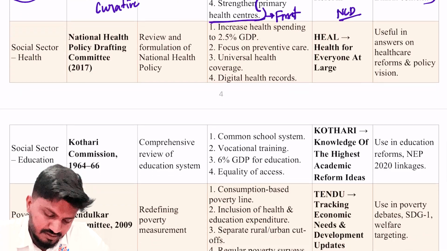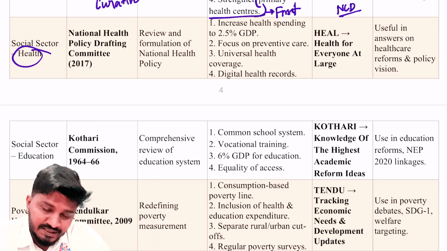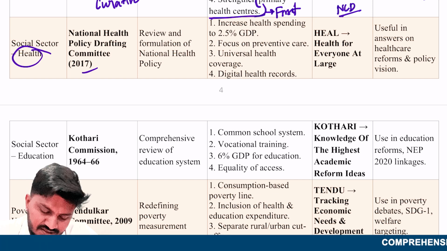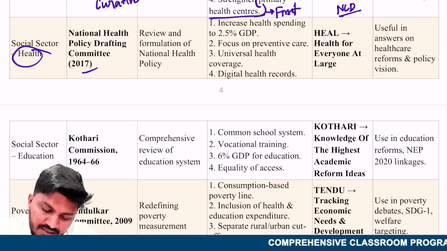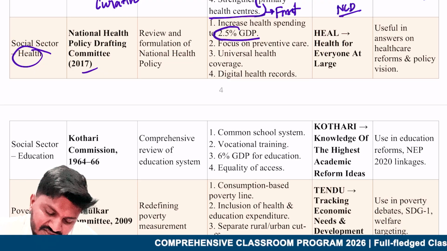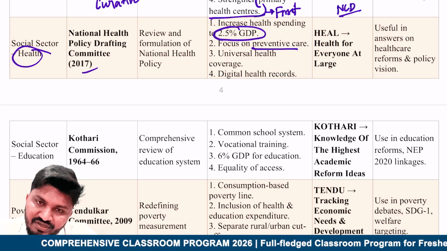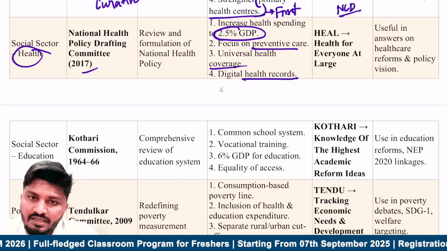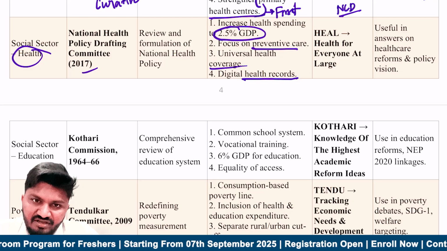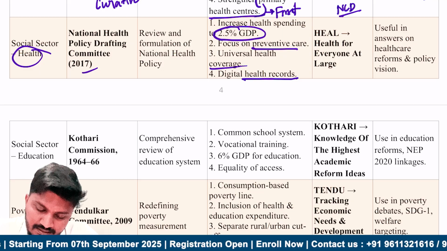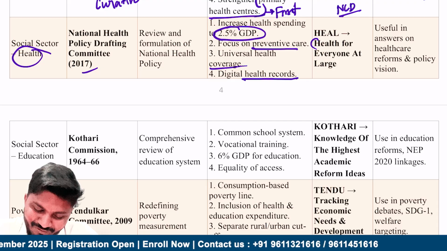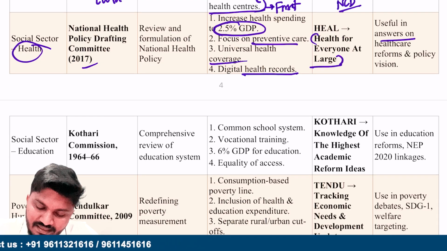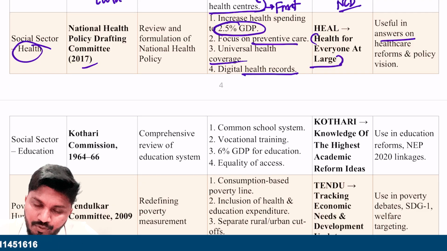Next, use in health system reforms or any question with respect to the Ayushman Bharat context or anything with respect to elders, anything with respect to non-communicable diseases, etc. Next, with respect to health again, the National Health Policy Drafting Committee of 2017. This was old news, but again, just have an idea about it. Increase health spending to 2.5% of the GDP. Focus on preventive care, universal health coverage, and digital health records. All these things were covered by this committee. HEAL. What is this HEAL? Health, health for everyone at large. Then, useful in answers on healthcare and policy vision.